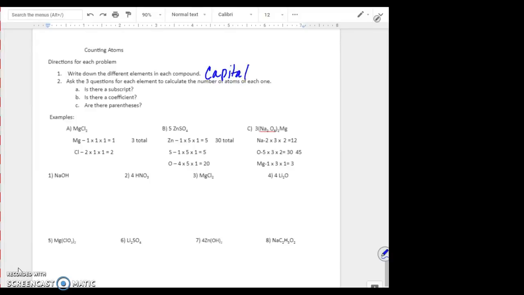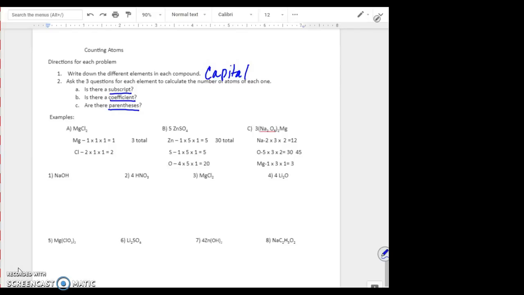And the capital letter, if it's next to a small letter, the small letter has to go with the capital letter. Ask the 3 questions for each element to calculate the number of atoms. So remember our 3 questions. Is there a subscript? Is there a coefficient? And are there parentheses? If the answer is no, then we're going to write a 1. Here are 3 examples. Since we're going to do this with you, I'm not going to go through the examples.